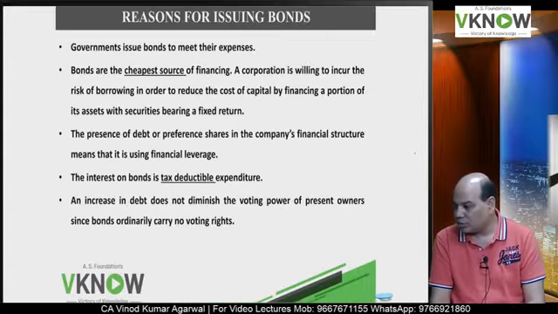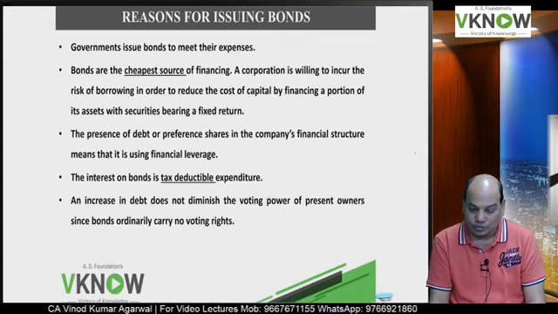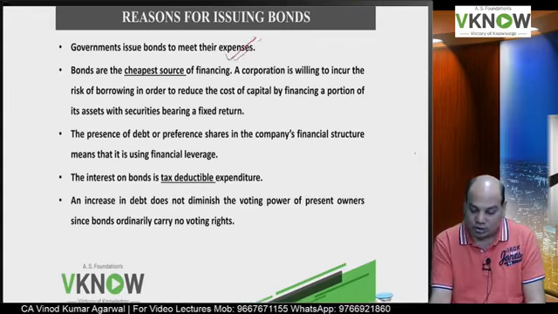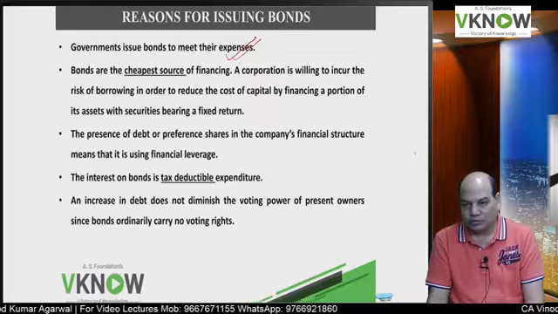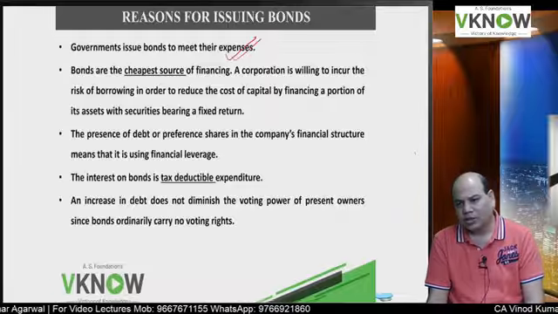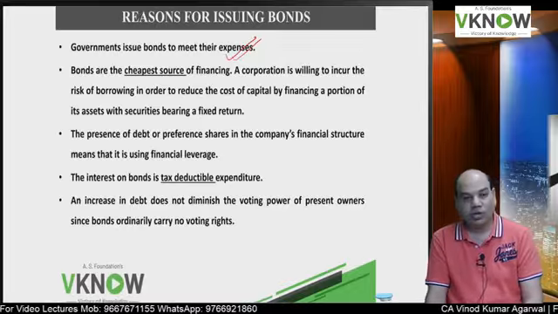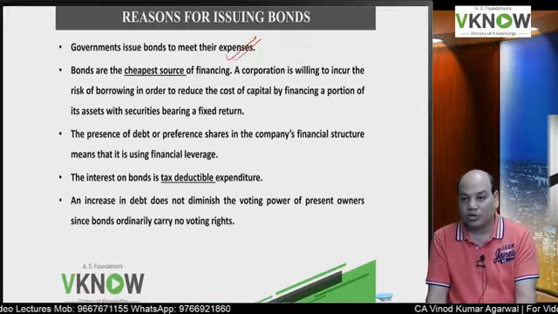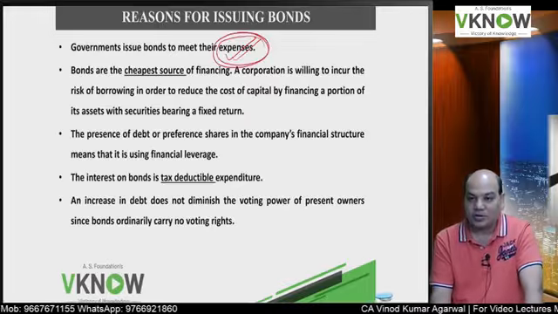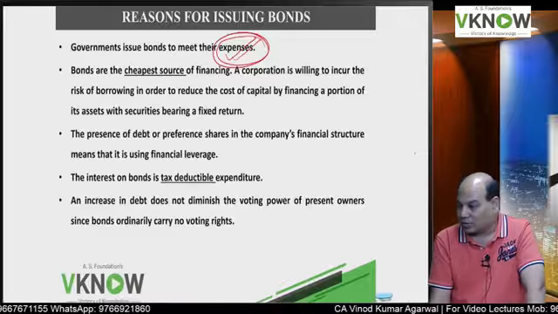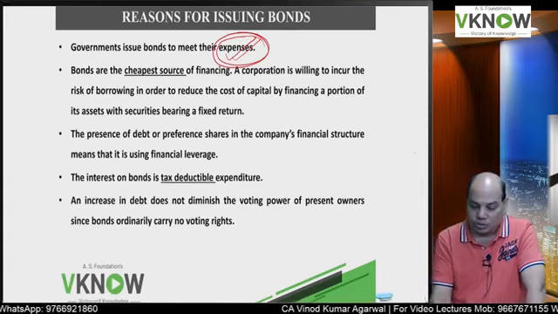Why do government and the corporates issue bonds? Reason number 1, in India or in other countries, government is a big time borrower. They will borrow a huge amount of money. How do they borrow money? By issuing bonds. But why do they issue bonds? Because they have to incur expenses. There are a lot of military expenses, administrative expenses, health care expenses, and from where will they meet them? By raising funds. So funds are raised by issue of bonds.